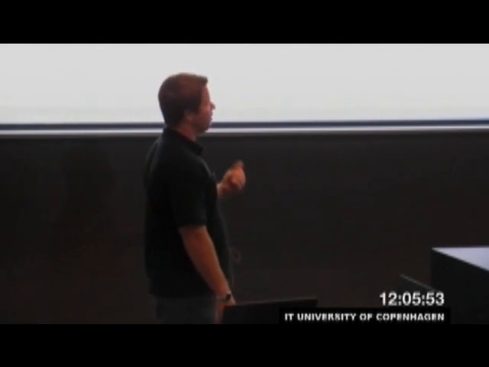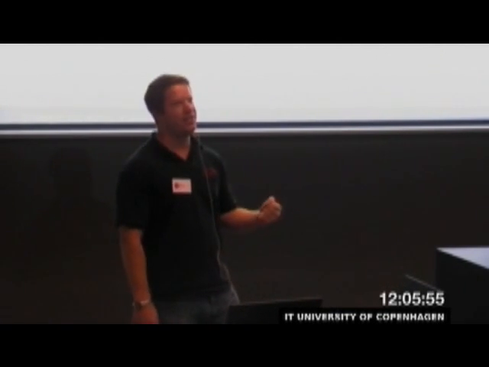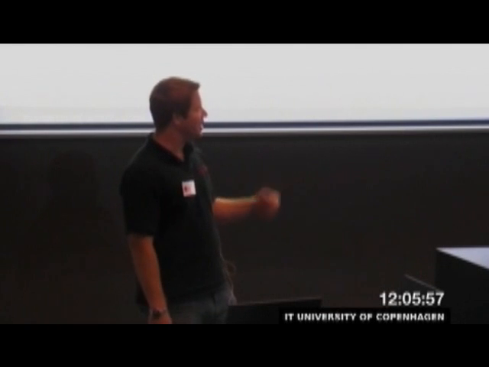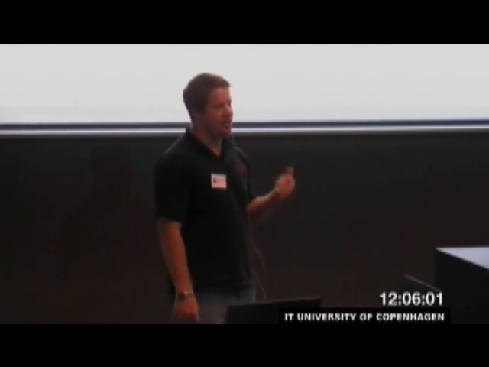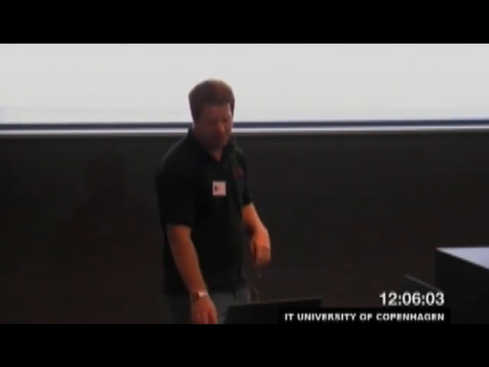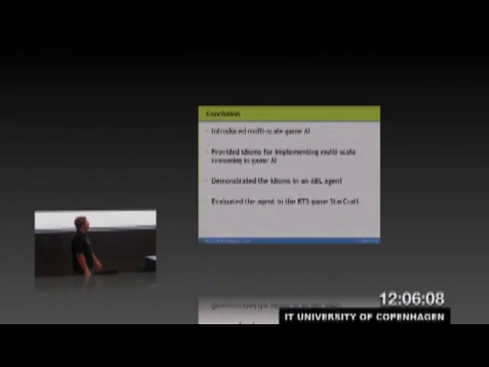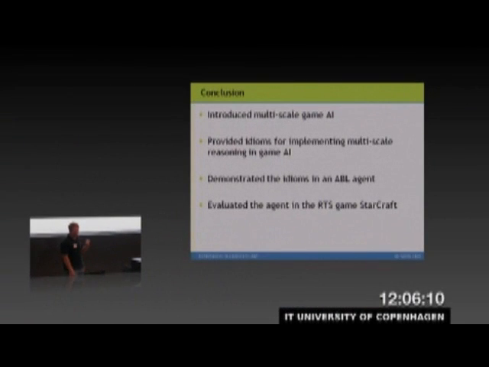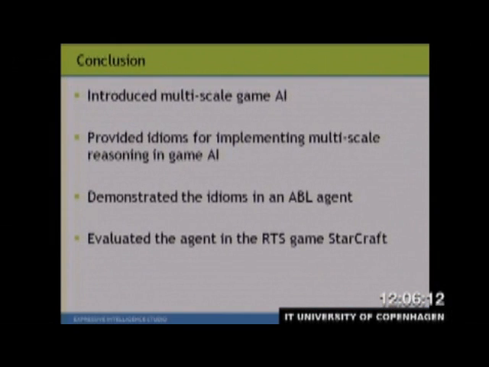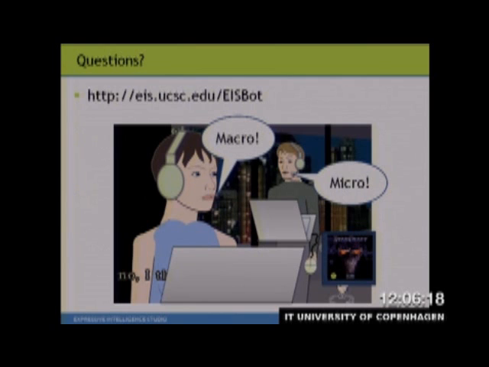So the way iCup works is you start with a provisional ranking of 1,000 points. If you lose, you lose points. If you win, you gain points. And our system was able to achieve 1,182 points rather than losing points, which a typical casual player would do if they tried to play on this server. So in conclusion, I've introduced multi-scale game AI, provided idioms for implementing this within an agent, demonstrated it, and evaluated it. And that concludes my talk.